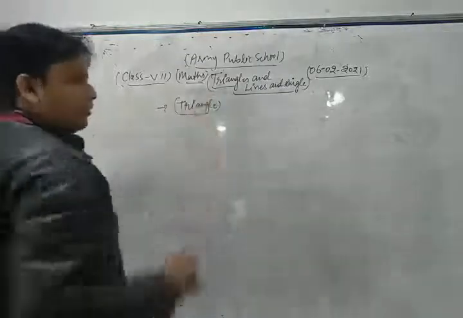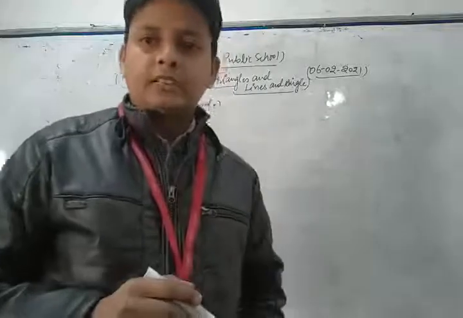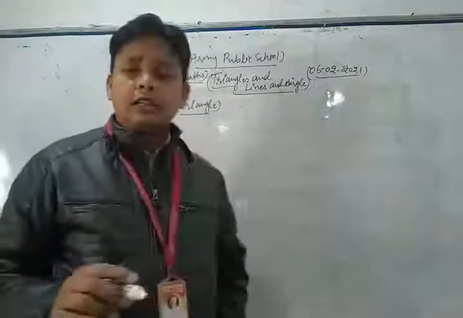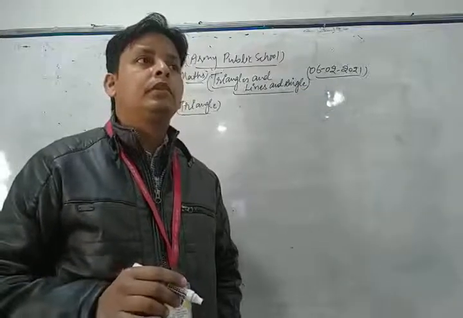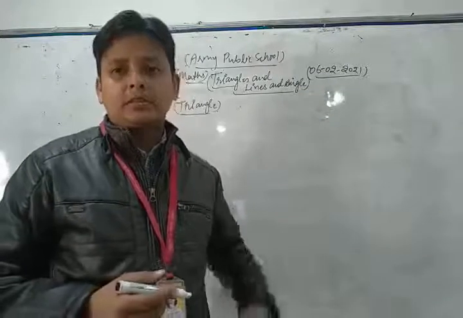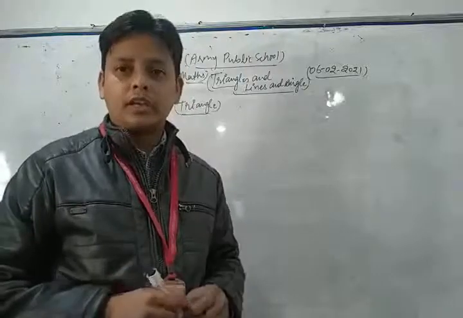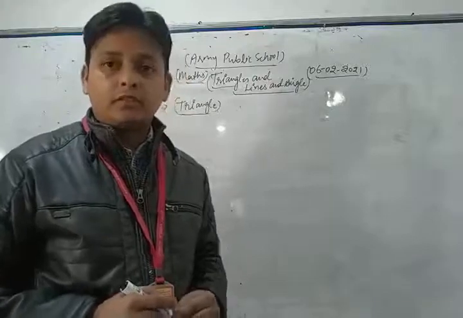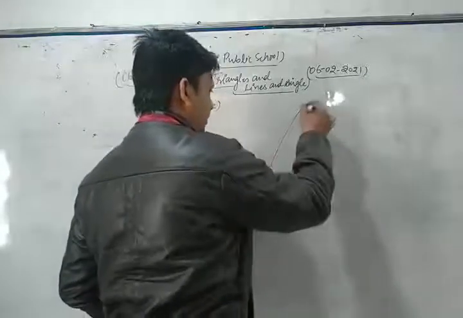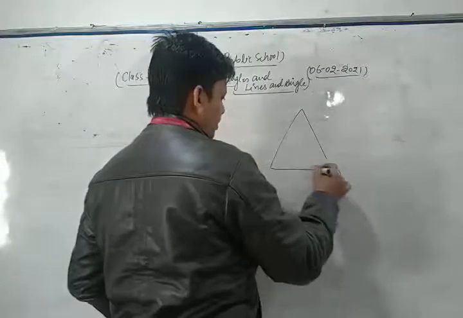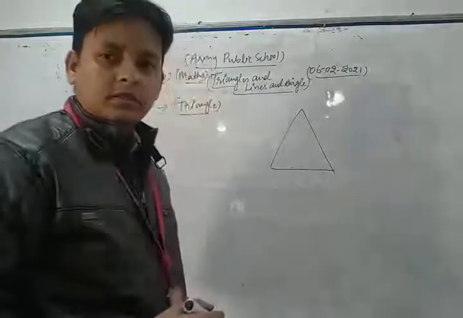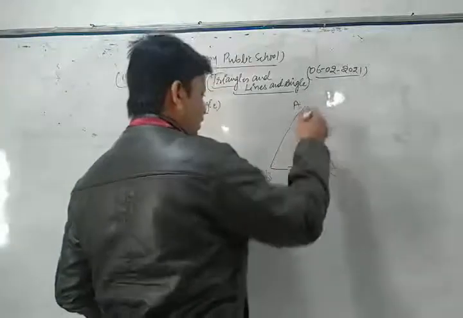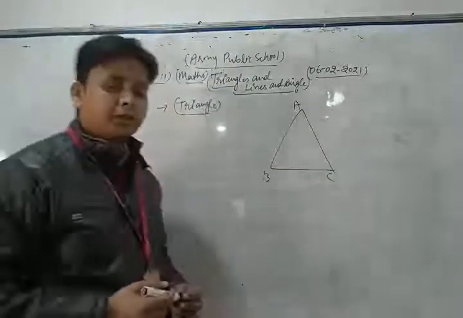What is the concept of a triangle and its types? Dear students, you know very well that a region bounded by three line segments, a region enclosed by three line segments, is known as what? Triangle. Let us take it this way. If we join three segments in a closed way, in this way A, B, C, our closed figure bounded by three line segments is known as a triangle.